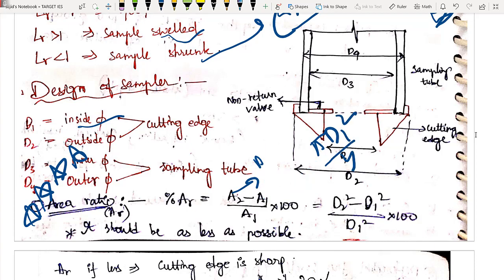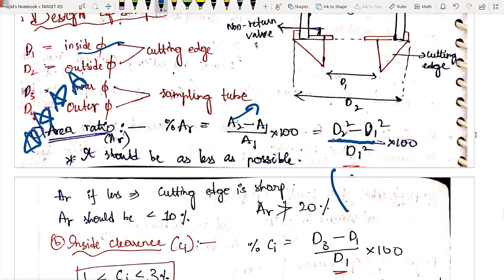The remaining terms cancel and you can write it as (D2 square minus D1 square) by D1 square. This is the area ratio. It should be as less as possible. Note down one point: if AR is less, then the soil sample is undisturbed.